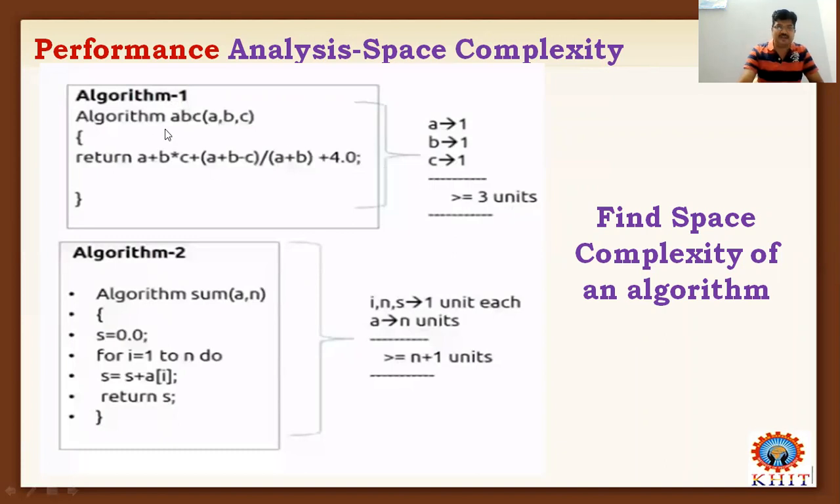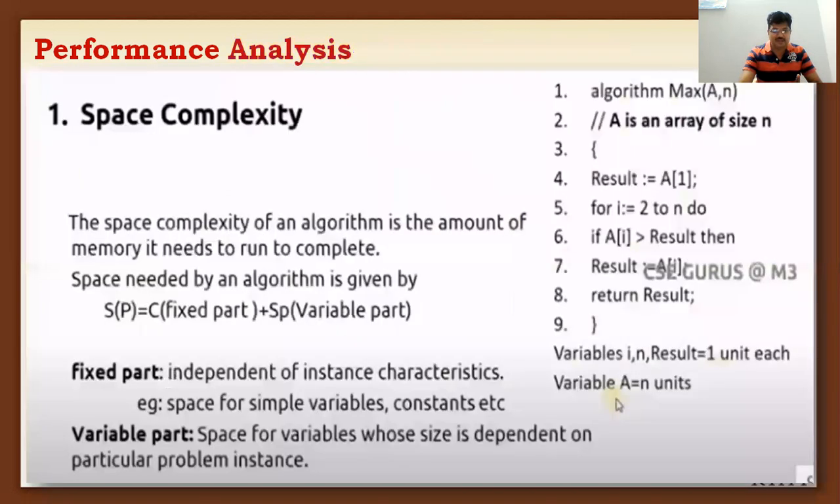So how can we calculate it? C into fixed part. Here the fixed part is 1. C means constant. C into fixed part is 1 plus 1 plus 1, which is 3. The answer is 3. Here there is no variable part, because there is no for loop or while loop. That's why we consider the fixed part only and ignore the variable part. The formula to calculate the space complexity is S of P is equal